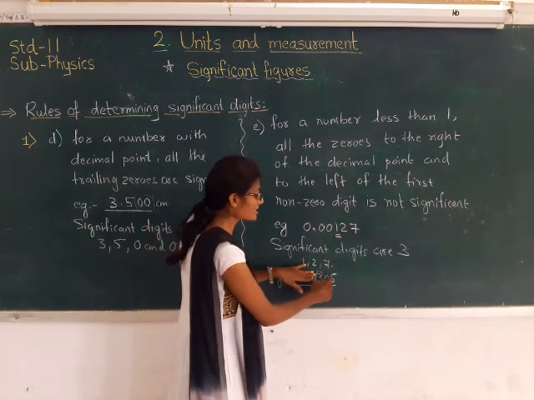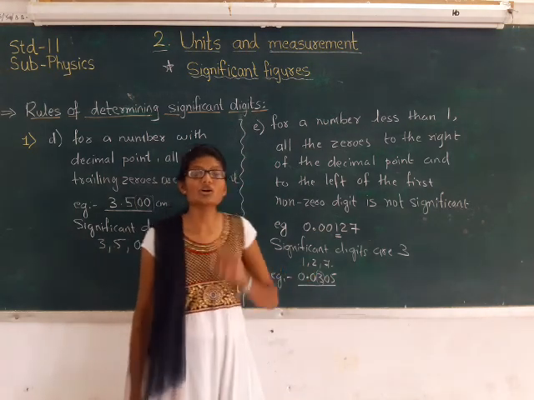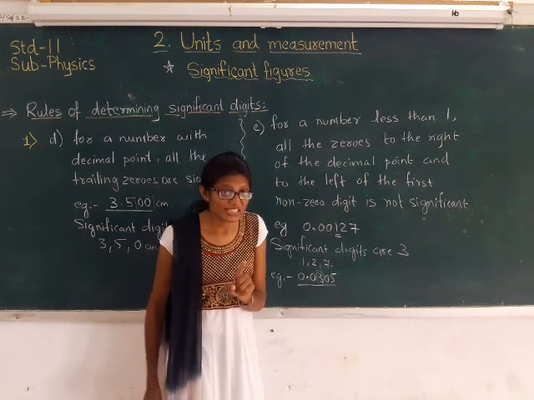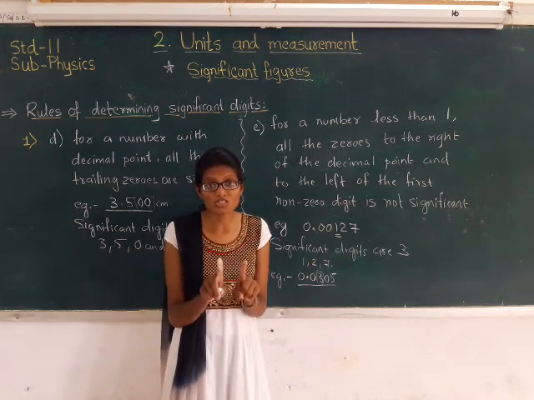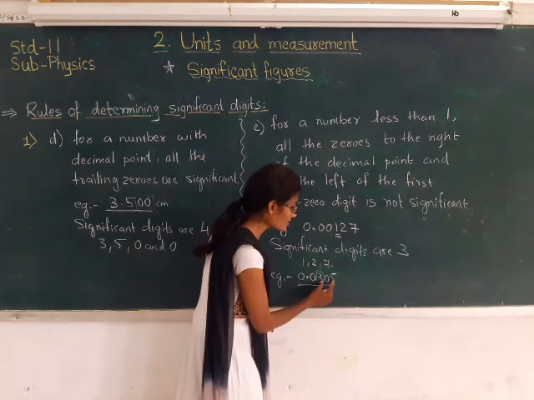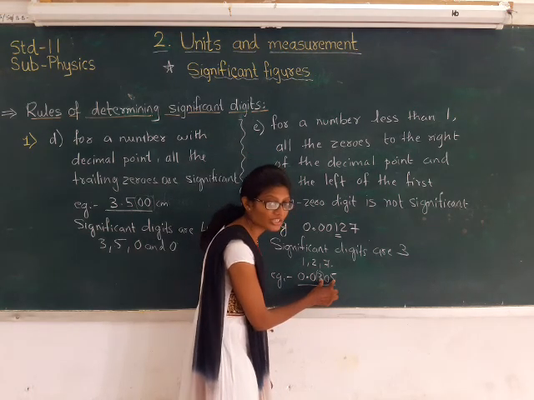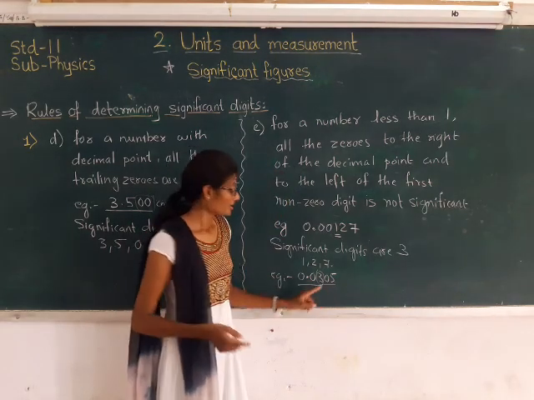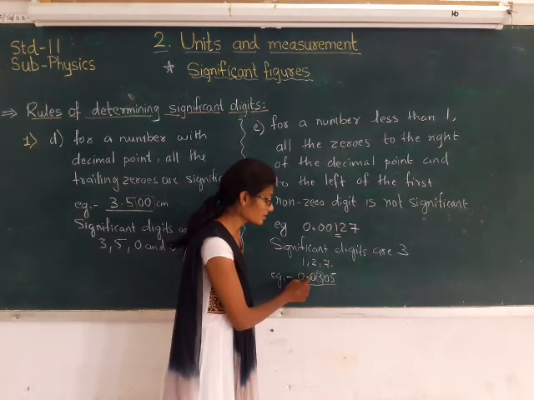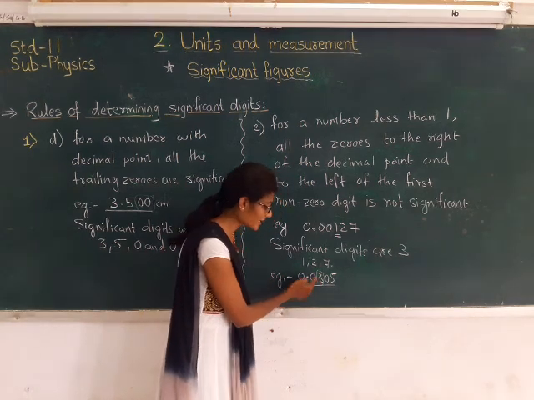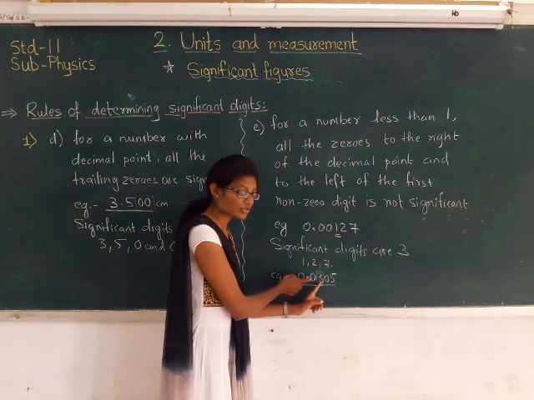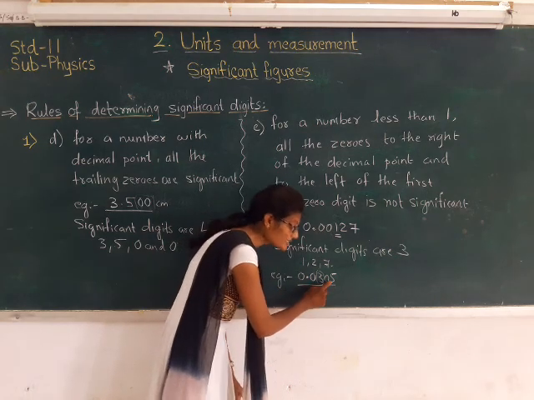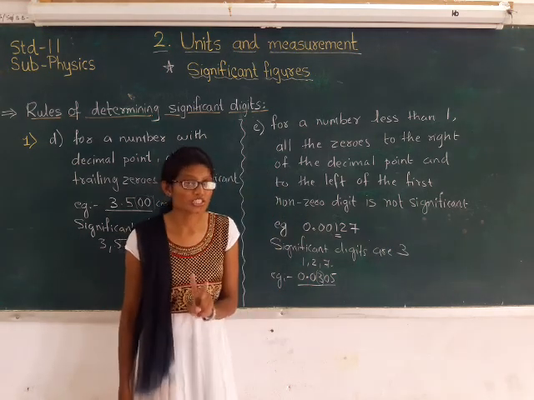What we have is 305. This zero is not significant, but the other zero is between two non-zero digits.